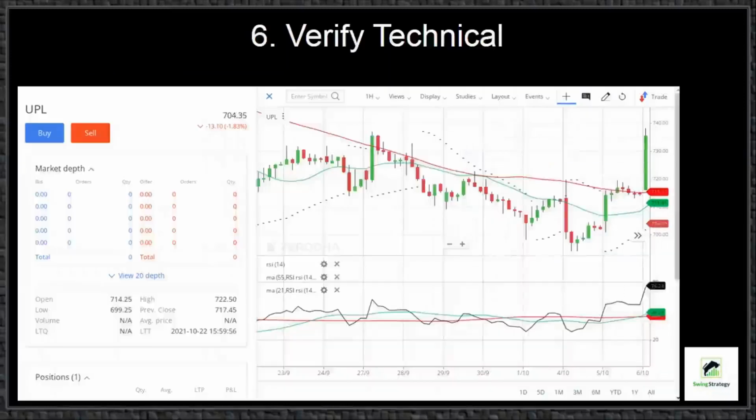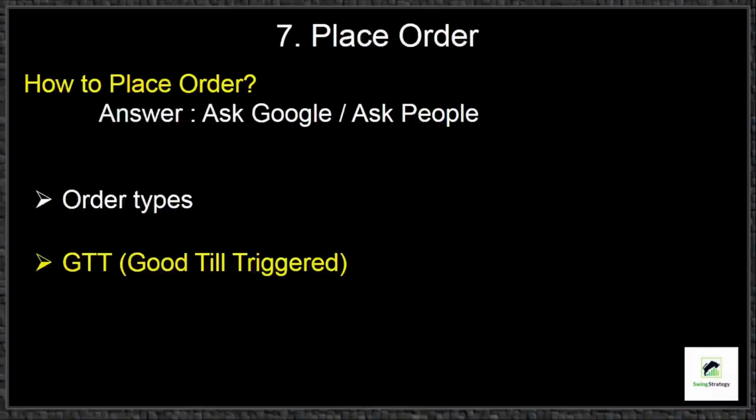For example, we can take a buy entry in the stock using RSI indicator and simple moving averages. Step 7. Placing order. Learn to use your trading software or mobile application. For that you can refer to the software manual. For example, Zerodha provides tutorial in the name of Zerodha Varsity. Also provides video demonstrations about placing different types of orders.